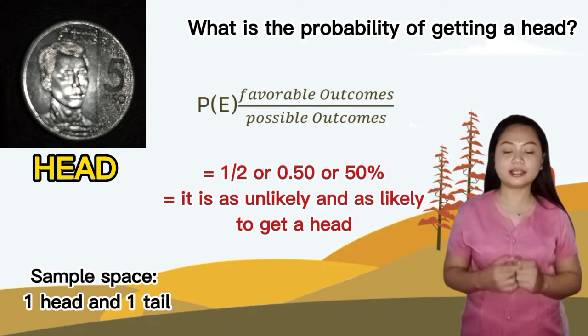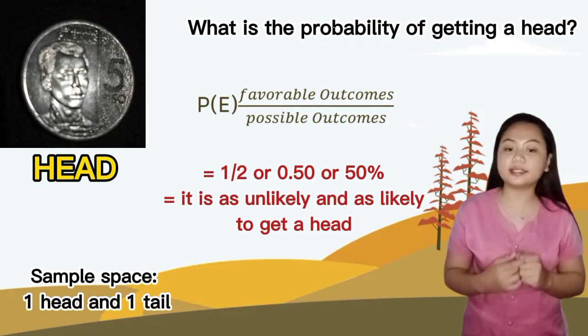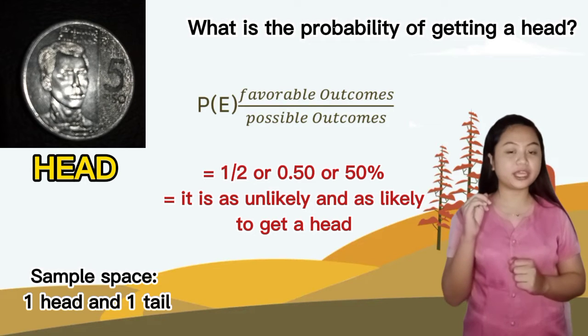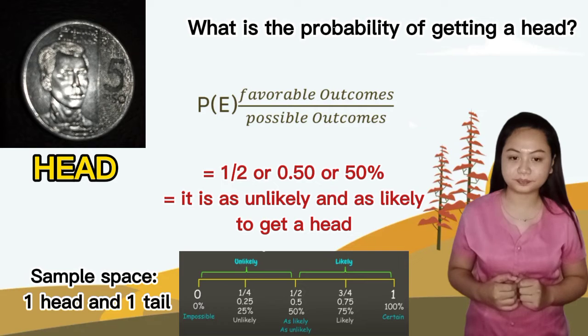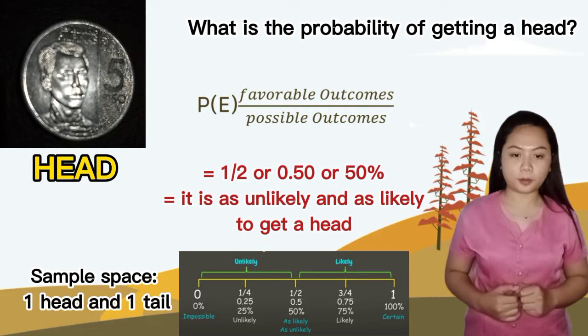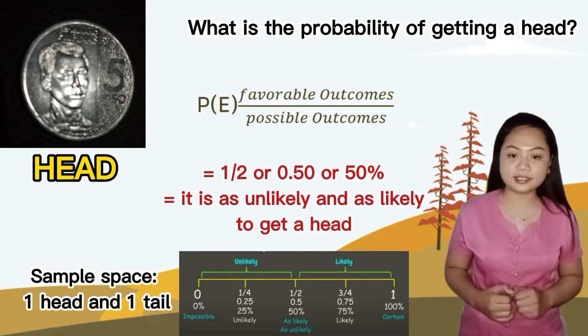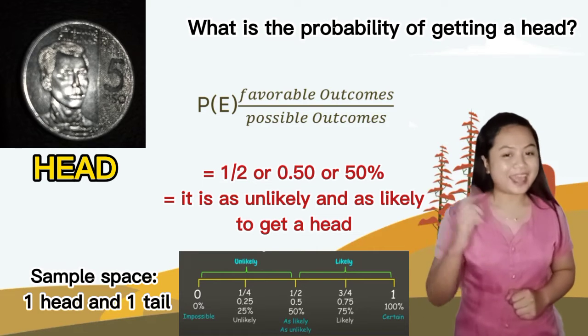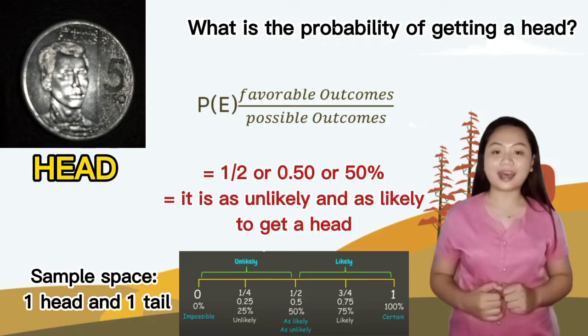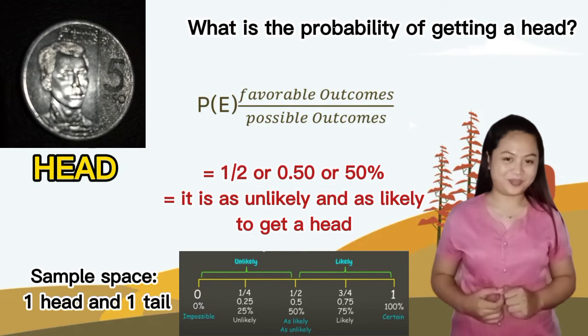To convert this to a decimal, we get 0.50 or 50%. On the probability line, 50% is as likely to happen.